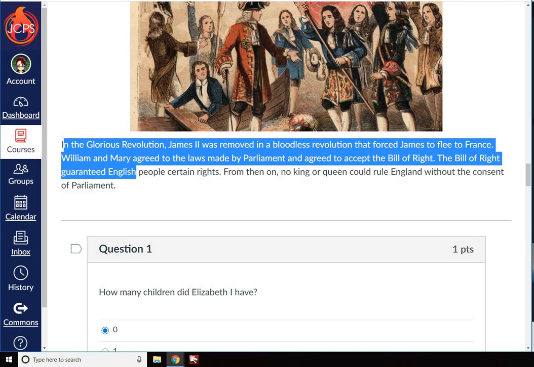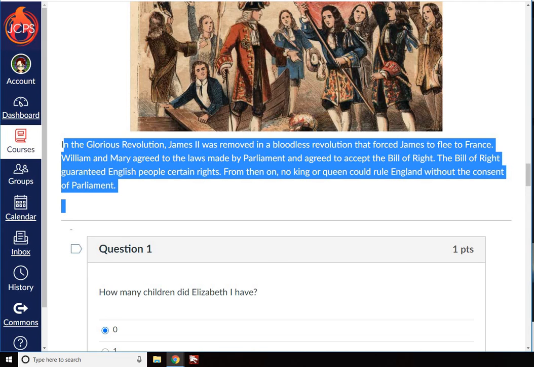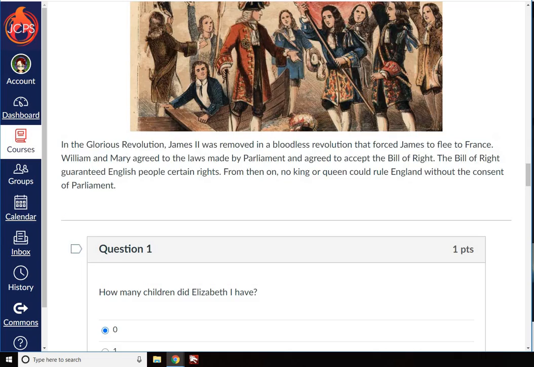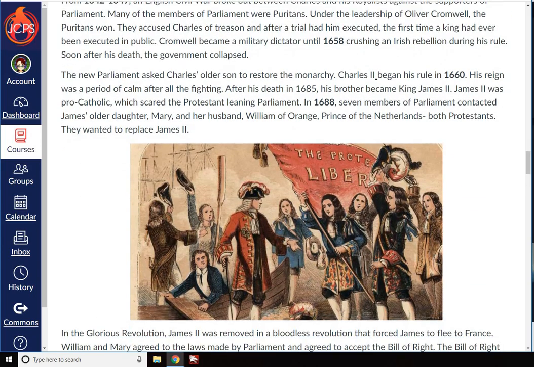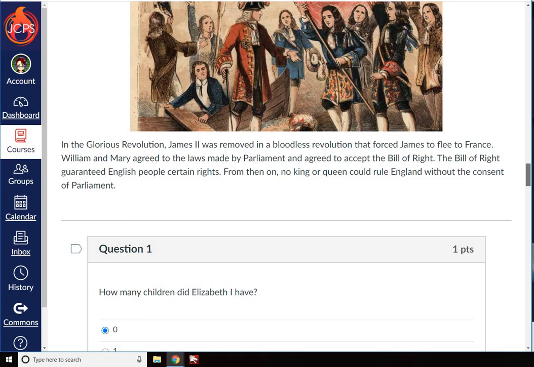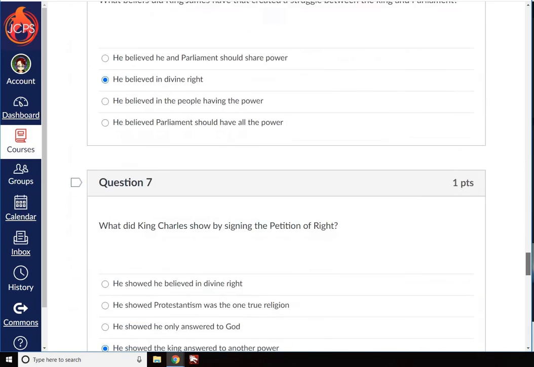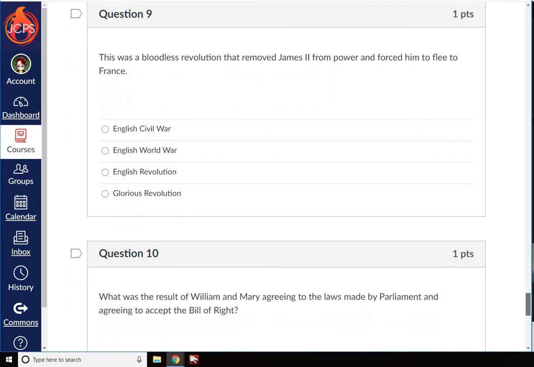The Bill of Rights guaranteed English people certain rights. From then on, no king or queen could rule England without the consent of Parliament. The Bill of Rights is very similar to the American Bill of Rights. That's what it was based on. All right, where are we at? One was based on the other. So this was the Glorious Revolution. Number 9 was the Glorious Revolution.